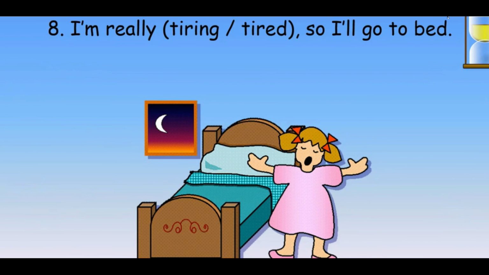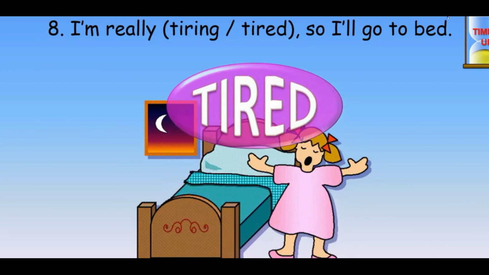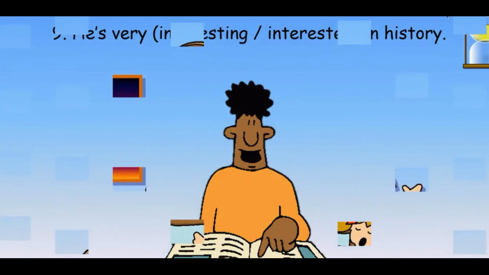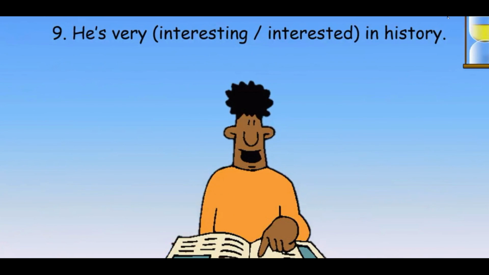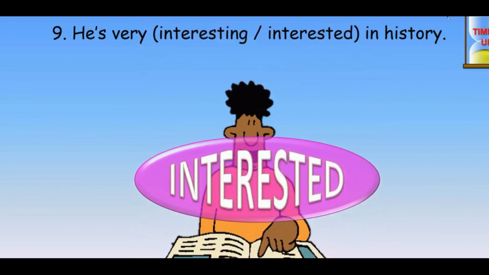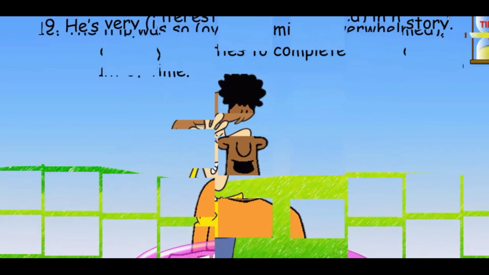Number 8, I'm really tired or tiring. I use tired because I'm talking about the emotion. So I'll go to bed. How the person feels. The person feels tired. The situation is tiring. Number 9, he's very interesting or interested in history. I'm talking about how the man feels. So I use ing or ed. Ed. The answer is he's very interested in history, right?